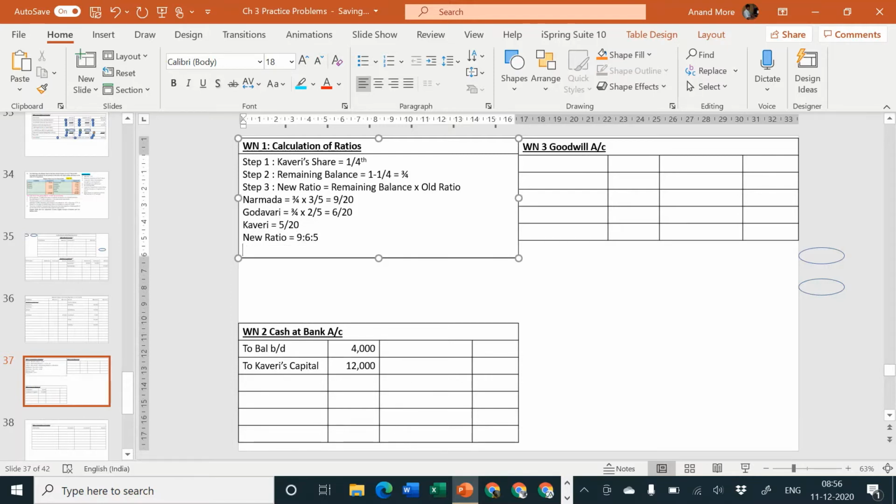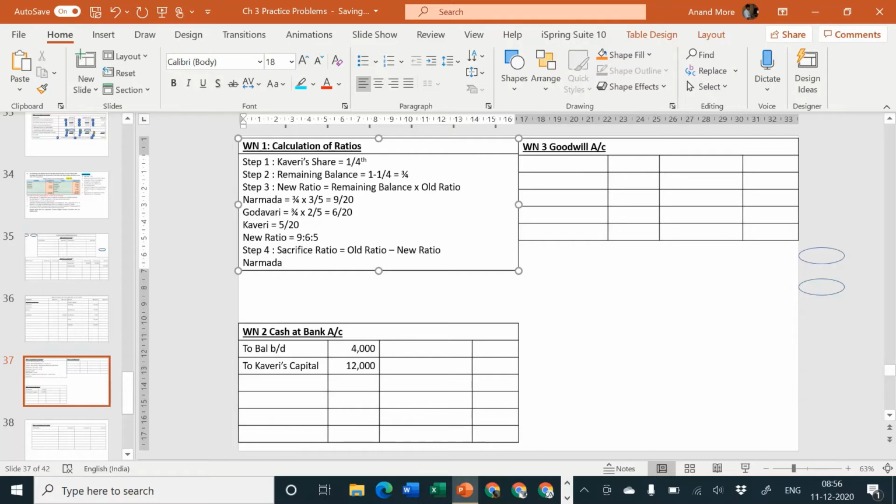Next, step 4, sacrifice ratio is equal to old ratio minus new ratio. Now we already know that sacrifice ratio and old ratio is going to be same because only new partner share is given, and what is the sacrifice done by which partner is not given. In that case we know that the old partners make sacrifice in their old ratio.